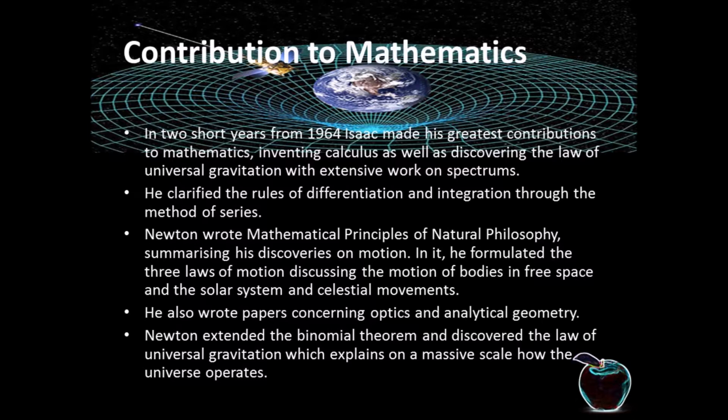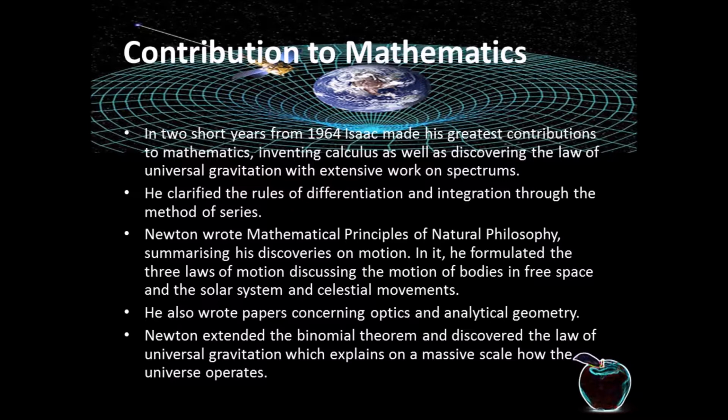In 2 short years from 1964, Isaac made his greatest contributions to mathematics, inventing calculus as well as discovering the law of universal gravitation, with extensive work on spectrums. He clarified the rules of differentiation and integration through the method of series. Newton wrote Mathematical Principles of Natural Philosophy, summarizing his discoveries on motion.